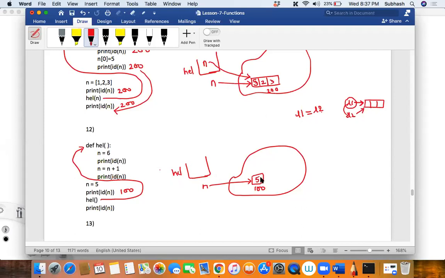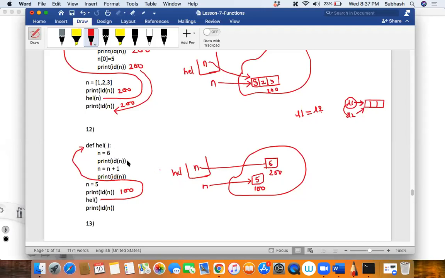Will this get changed? No, because it is immutable. You cannot change it. Therefore, n will be pointing to a new object 6, which would be at 200. Because it is immutable, you will not be able to change it. It will create a new object, and n is pointing to that.